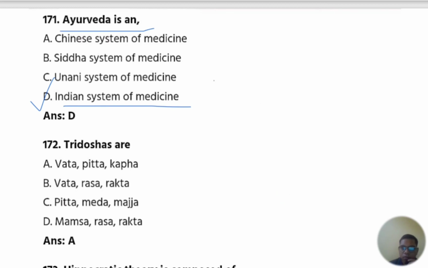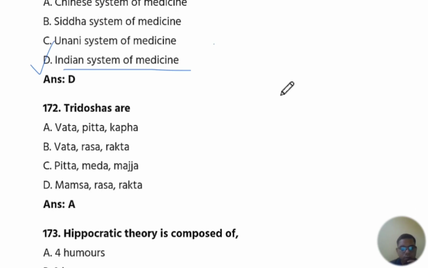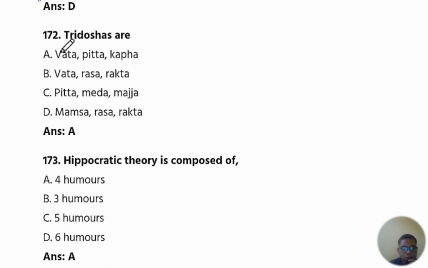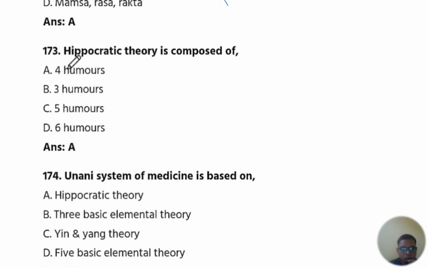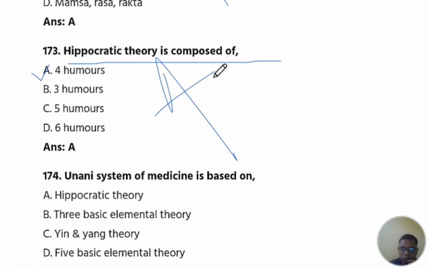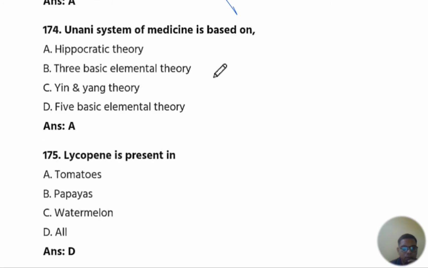And the next question number is Tridoshas are A, Vat, Pitta or Kapha. The answer is A. Okay. Next is 173 question number. Hippocratic theory is composed of 4 humors. The answer is A, 4 humors. Okay. Next is 174 question number. Unani system of medicine is based on. The answer is A, Hippocrates theory.